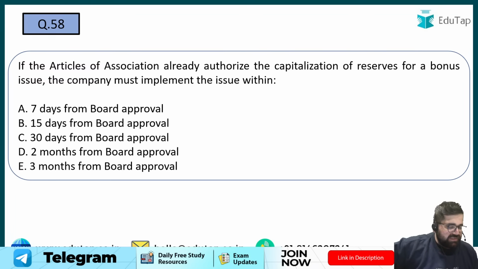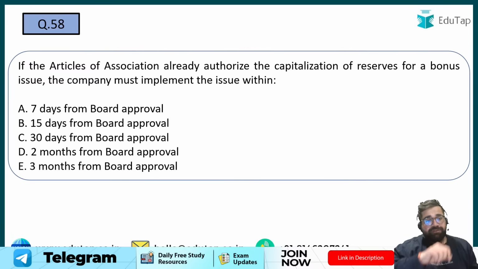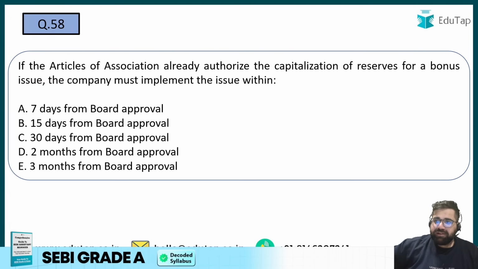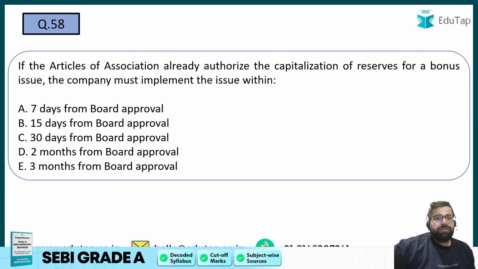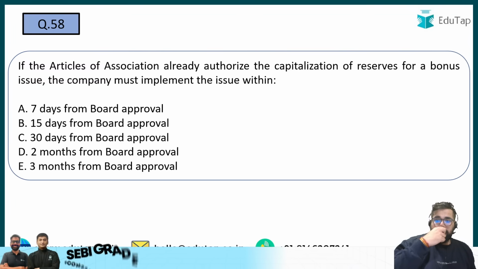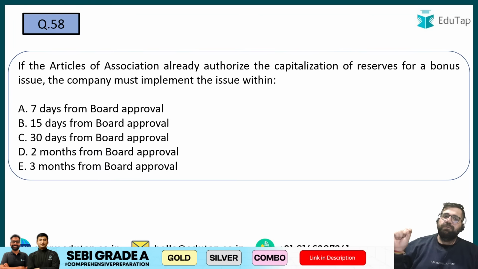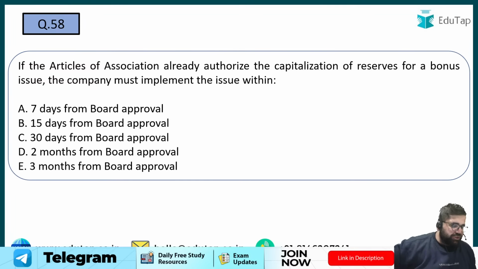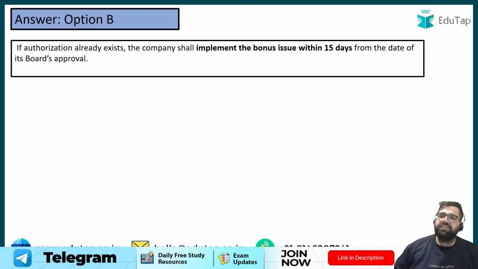Okay, 58. I don't know why participation is reducing. Looks like the question level is increasing. If the Articles of Association already authorizes capitalization of reserves for bonus, the company must implement the bonus issue within how many days of a board approval? Straightforward question based on facts, right? Answer will be option B, which is 15 days.